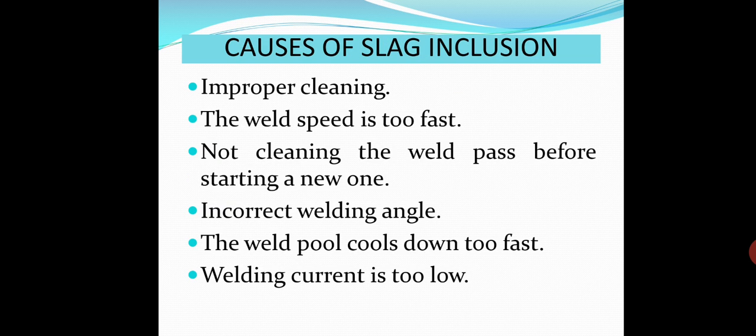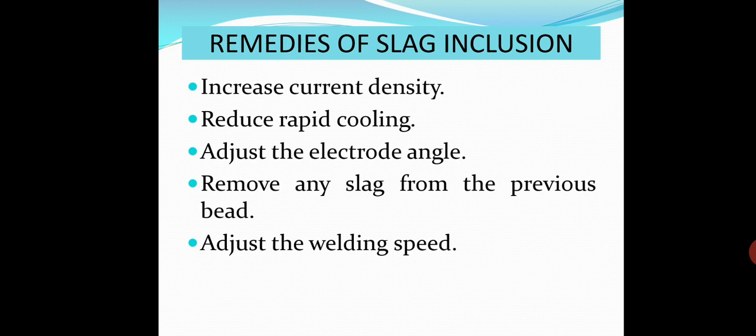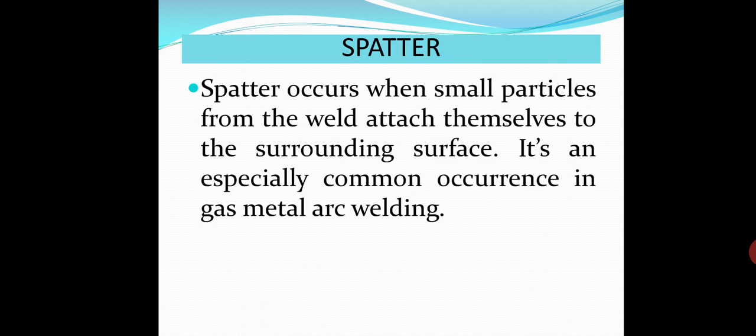So causes: improper cleaning, weld speed is too fast, not cleaning the weld pass before starting a new one, incorrect welding angle, the weld pool cools down too fast, welding current is too low. So what are the remedies? Increase current density, reduce rapid cooling, adjust electrode angle, remove any slag from the previous bead, adjust the welding speed.